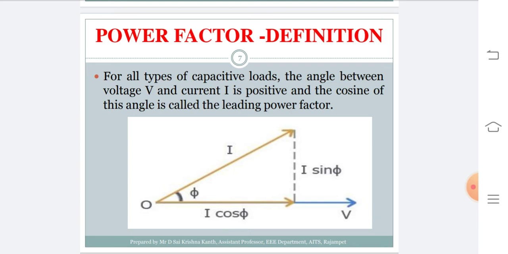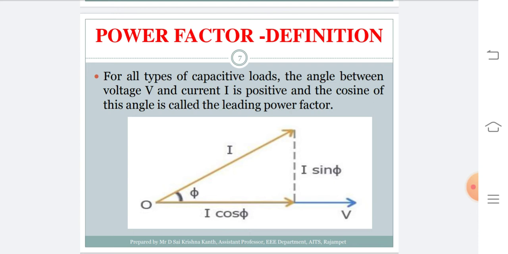If the load is purely capacitive, then the current vector leads the voltage vector by exactly 90 degrees. Similarly, if the load is completely inductive in nature, then the current vector lags the voltage vector by an angle of 90 degrees. But here it is a combination of resistive and inductive, so it may be less than 90 degrees only. Similarly, for leading power factor, it is less than or equal to 90 degrees but leading in nature.